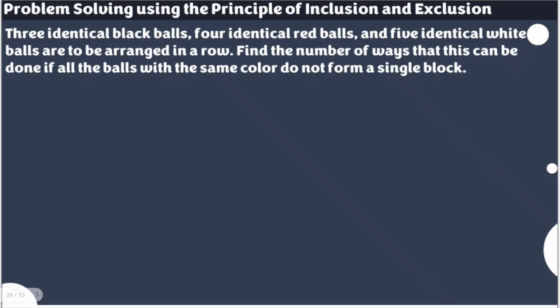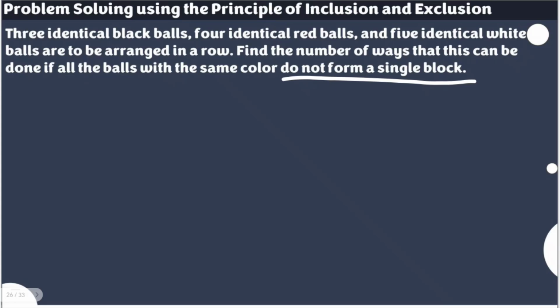For this video, our problem is 3 identical black balls, 4 identical red balls, and 5 identical white balls are to be arranged in a row. Find the number of ways that this can be done if all the balls with the same color do not form a single block. That would mean that any arrangement where those balls with the same color are mixed with the others, okay, so they do not form a single block.